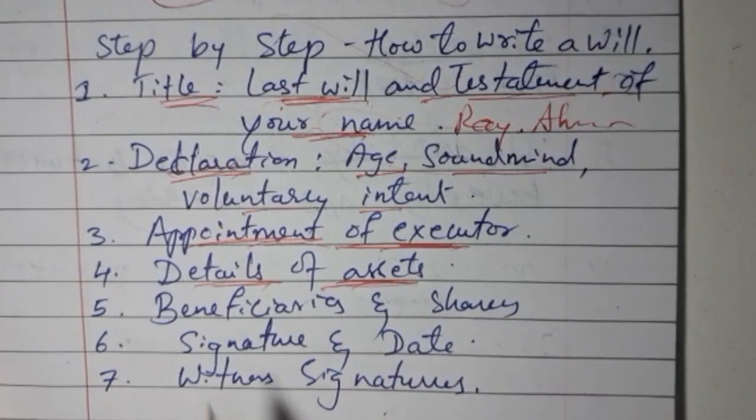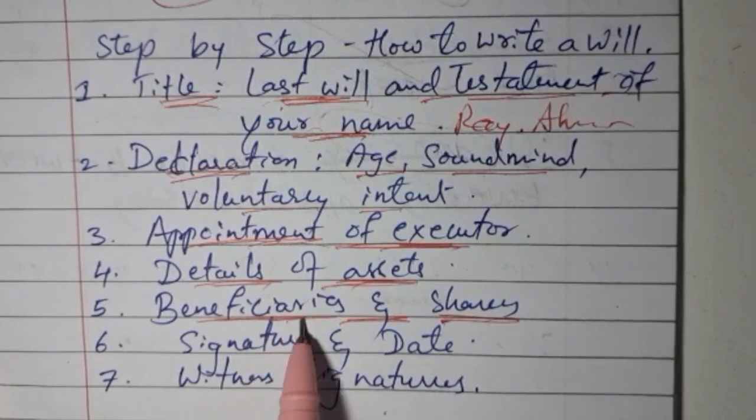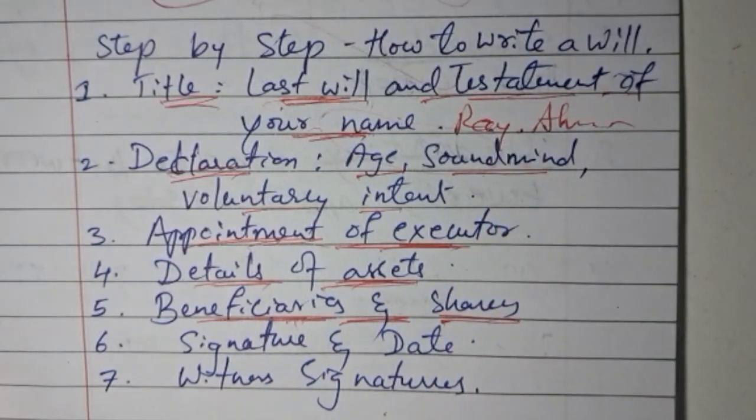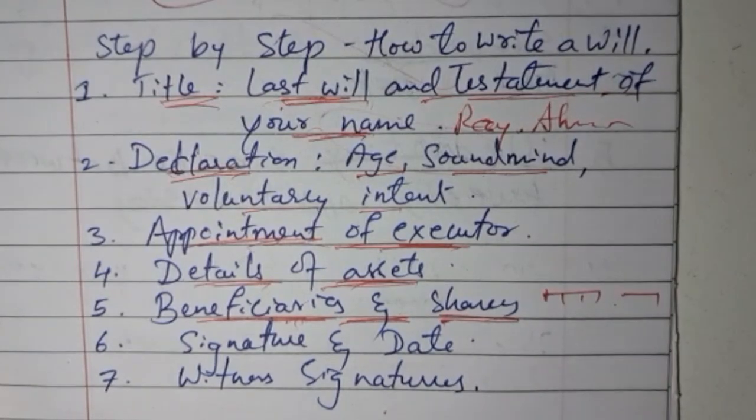And then the important point is who the beneficiaries under the will are. For example, if Raj has three children along with his wife, how much the three children and his wife are going to get. These details, who the beneficiaries are and what shares they get from the testator's assets.